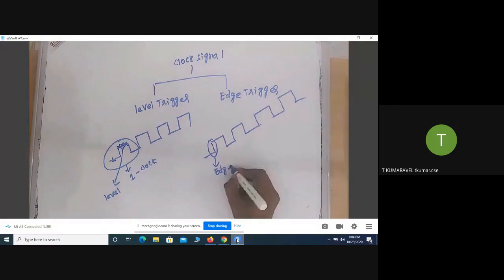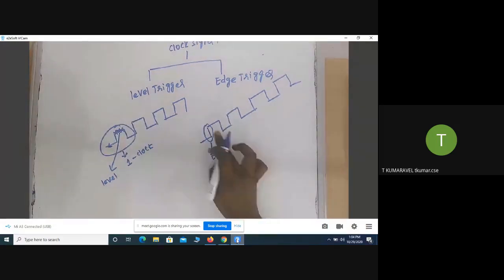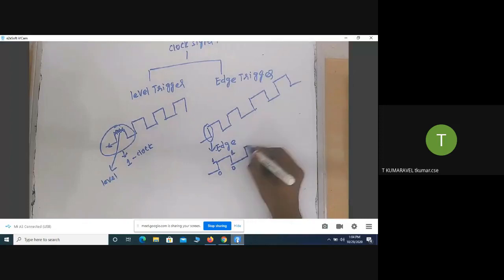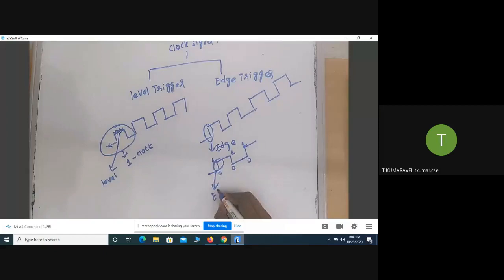What is the meaning of edge? Here the level is zero, and then the level increases. This one we denote as a one. Again, the clock goes in the downward direction, which is denoted as a zero. Similarly, again the clock increases, and this is a one. This we call an edge trigger. Whenever the edge trigger appears, your circuit operates. That type of circuit we call a flip flop.